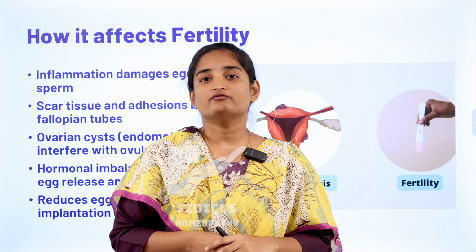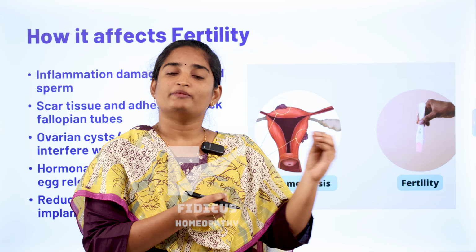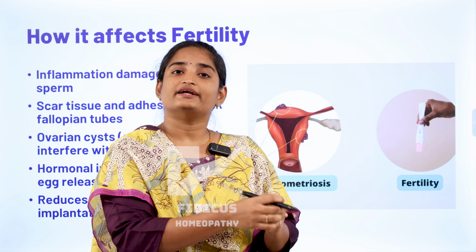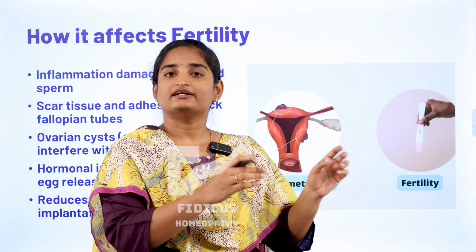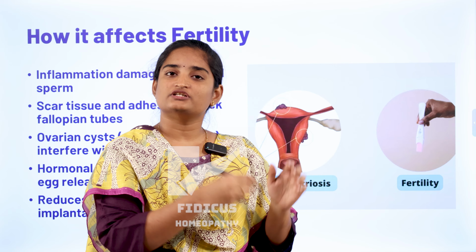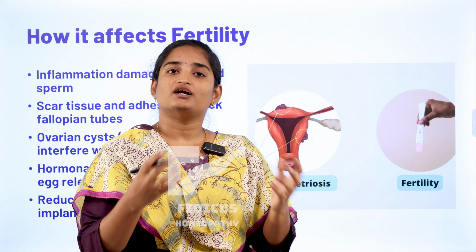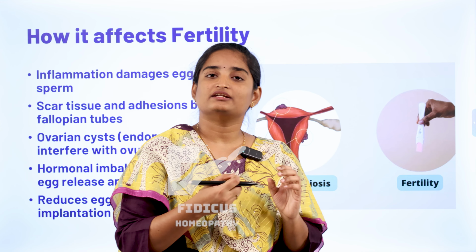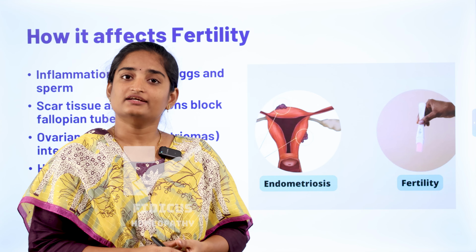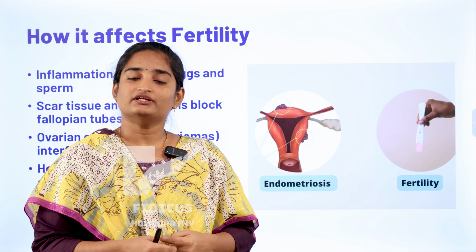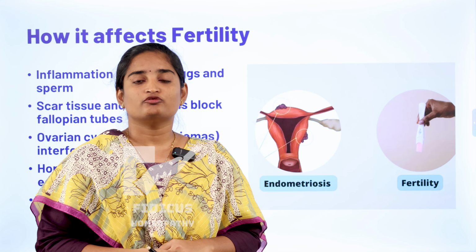Another important factor is that endometriosis can also form an ovarian cyst. When endometrial tissue grows in the ovaries, it can cause bleeding. When this bleeding goes into the ovaries, it results in swelling of the ovaries. We call it an ovarian cyst, also called a chocolate cyst. This accumulation of endometrial fluid in the ovaries results in the production of improper eggs. Endometriosis can reduce the quality of the egg, prevent successful implantation, and also prevent fertilization. All these factors can affect the natural conceiving capacity of the woman.